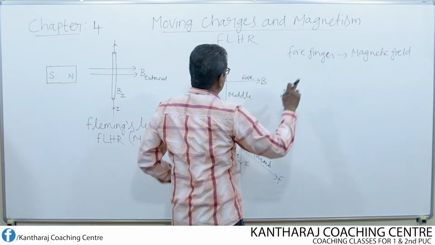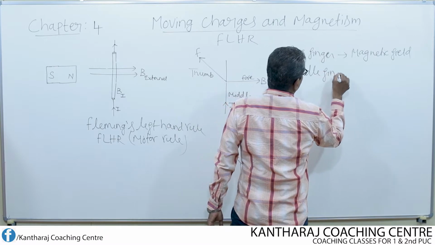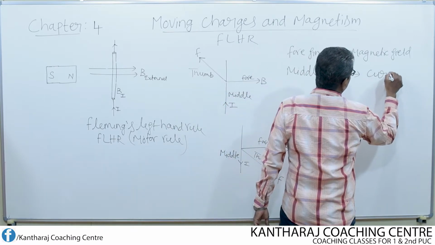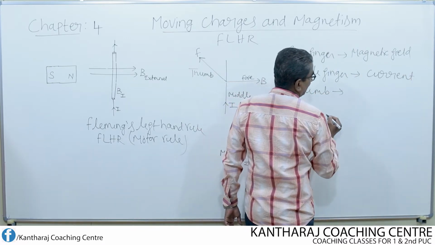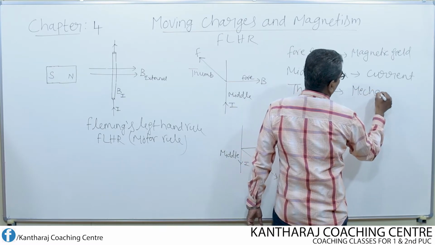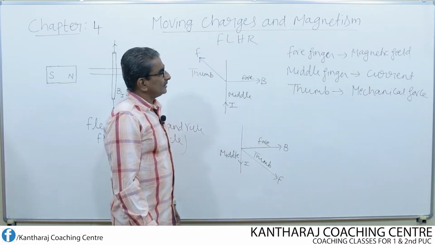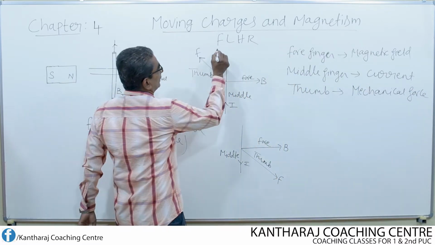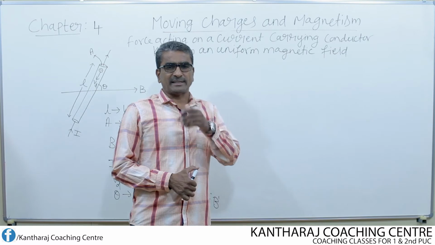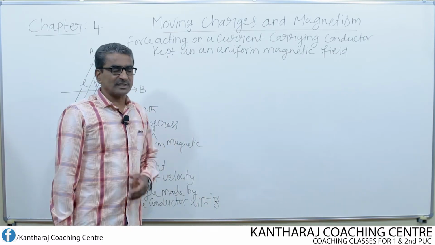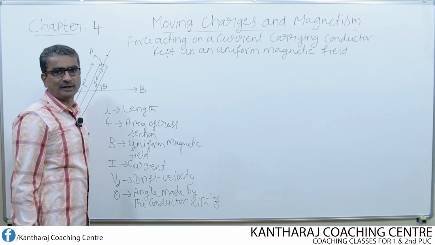So the forefinger represents the direction of magnetic field, the middle finger represents the direction of current, electric current, and then the stretched out thumb finger gives the direction of force, meaning the mechanical force acting on the conductor. So this is how we apply Fleming's left hand rule, also known as the motor rule. Now let us derive the expression for the magnitude of the force acting on a current carrying conductor when kept in a uniform magnetic field.